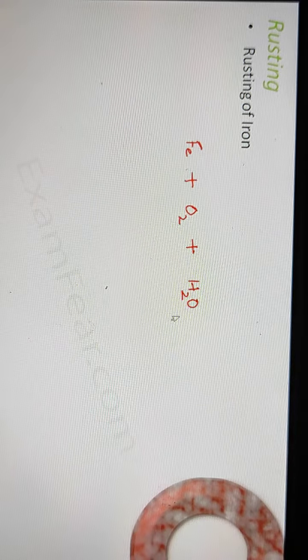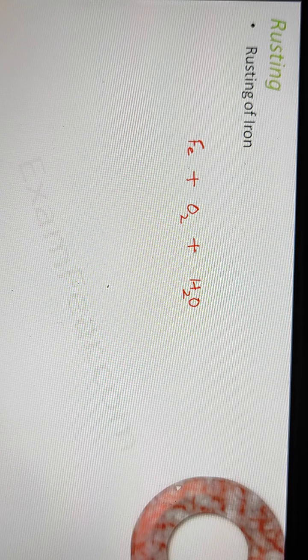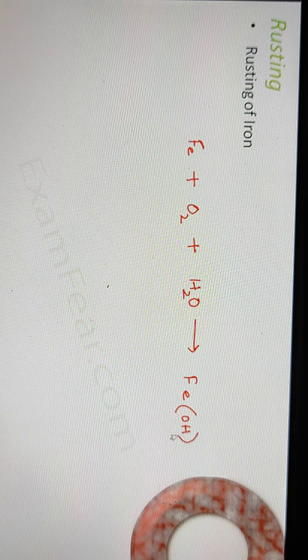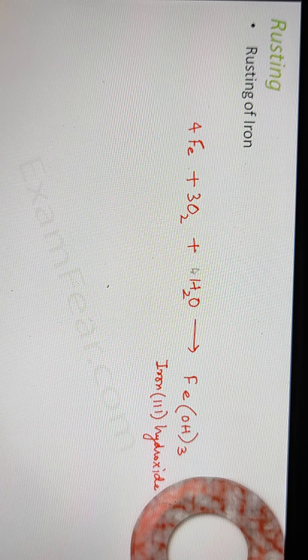Okay, it could also happen that the air is dry, but there are some water droplets on the iron substance. So what will this form? This forms iron hydroxide, that is Fe(OH)3. So basically it is an iron hydroxide. So if you want to balance the equation, this is how it would be. So we have balanced the equation.